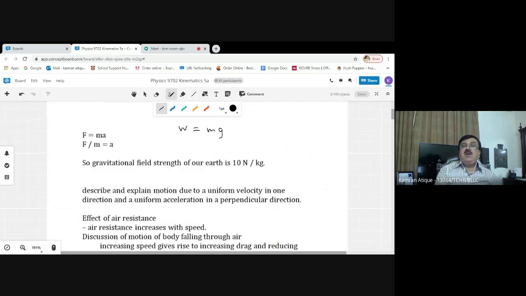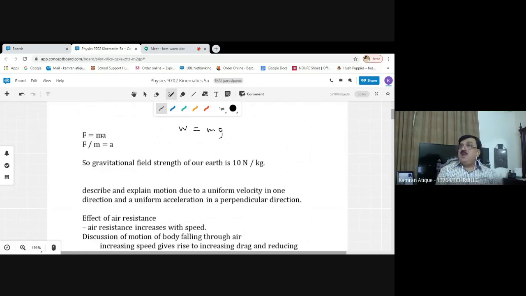Acceleration does not depend only on mass, only on kilograms, but actually acceleration depends on the ratio Newton per kilogram. So how many newtons are acting per kilogram of the body is going to decide what kind of acceleration will be produced in the body. That's why inside the Earth's gravitational field, every body accelerates with the same acceleration of 10 meters per second square, because the Earth is exerting on every 1 kilogram of every body a force equal to 10 newtons. I repeat, beta.